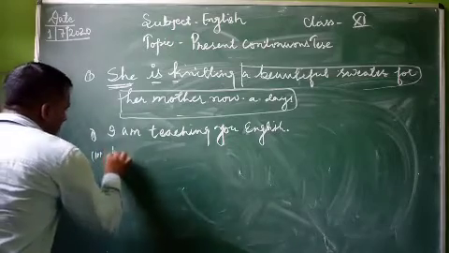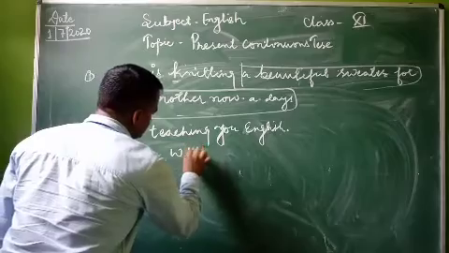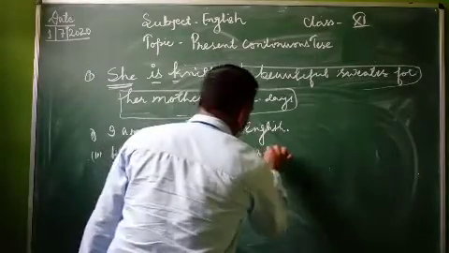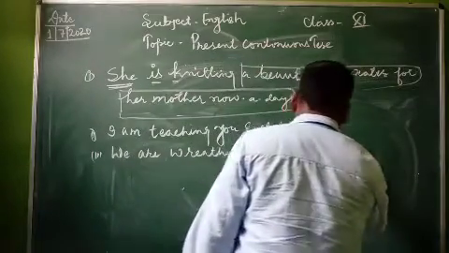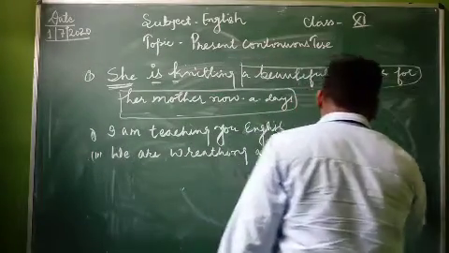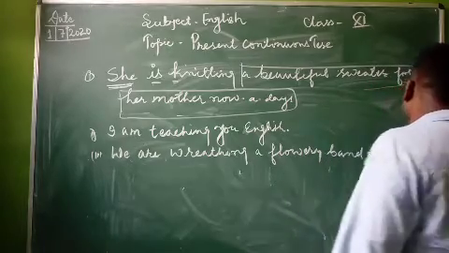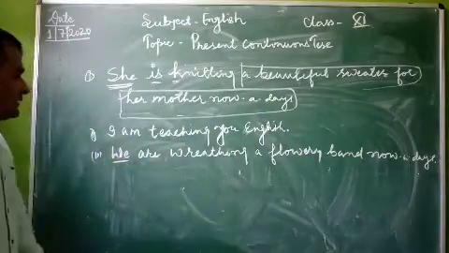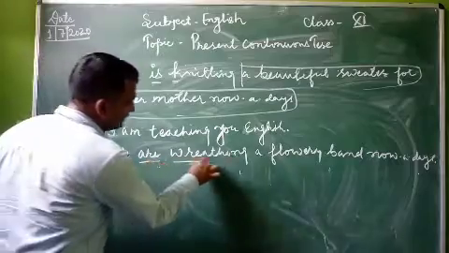One more. We are reading a flowery van. Here the subject is we. Your helping verb is are with the ing form of the verb.